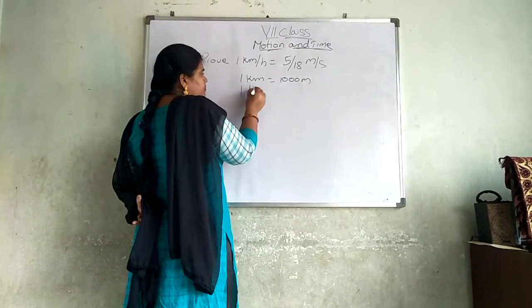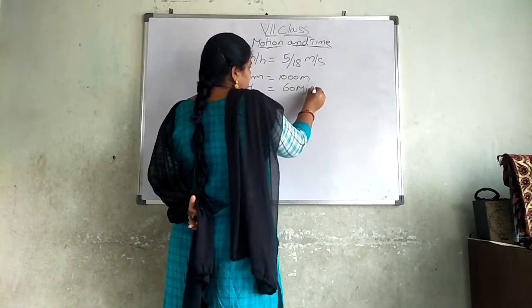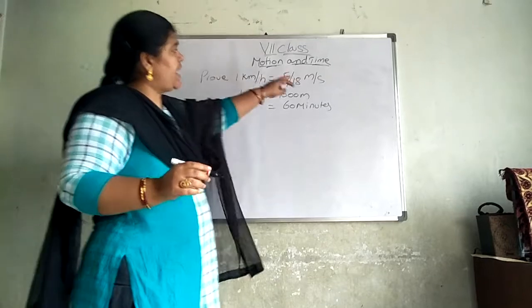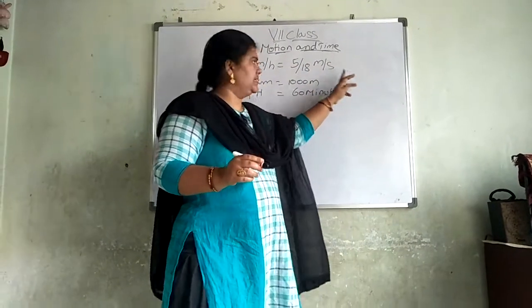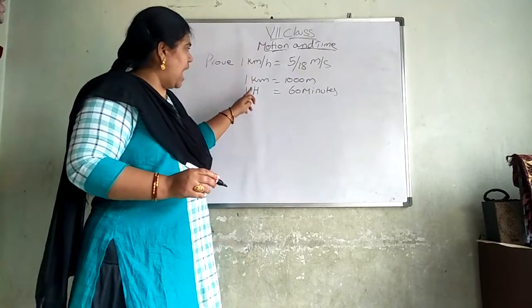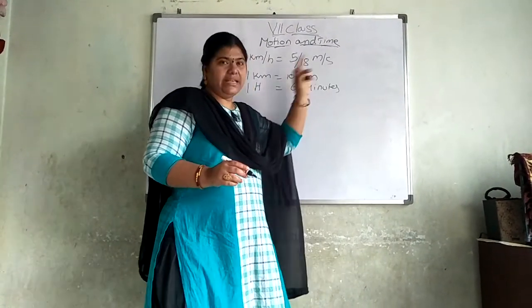1 hour is equal to 60 minutes. Now we have to prove our answer in meters and seconds. Now we got kilometers changed into meters, but hours was changed into minutes. Now I want to change this hours into seconds.